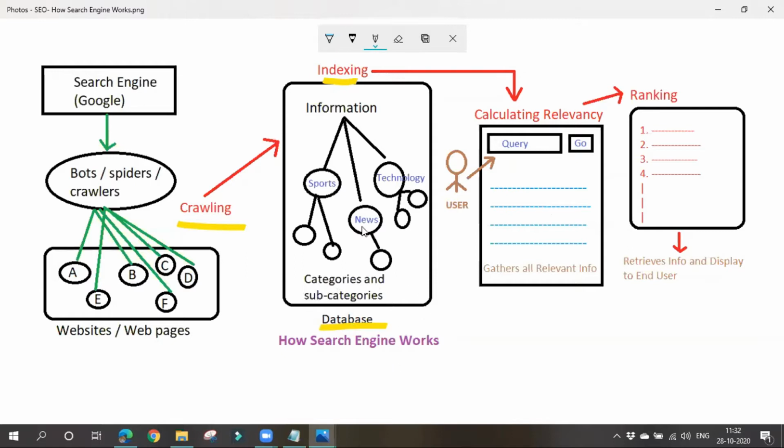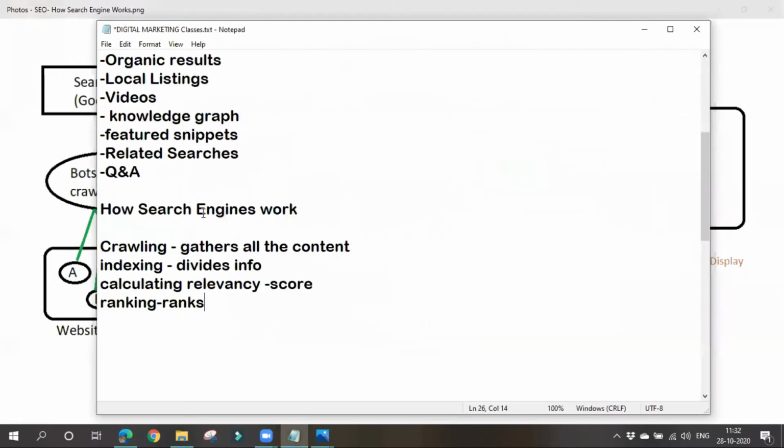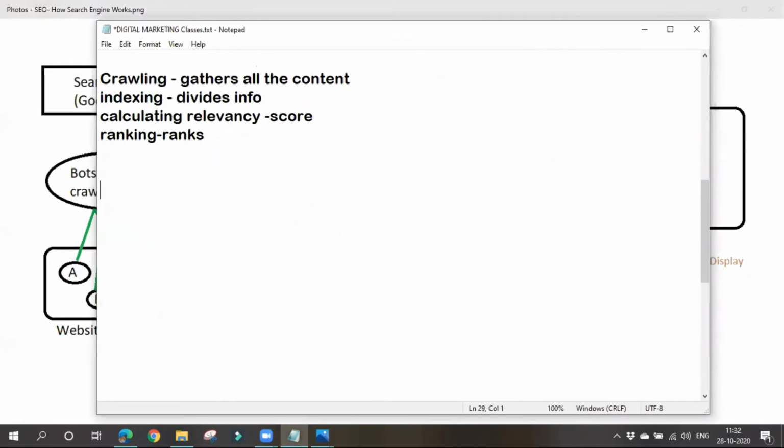Let's think that someone searches for Sachin Tendulkar. It will store the Sachin Tendulkar information under some categories or subcategories. First it will go to the sports category. Next it will go to the cricketers category.